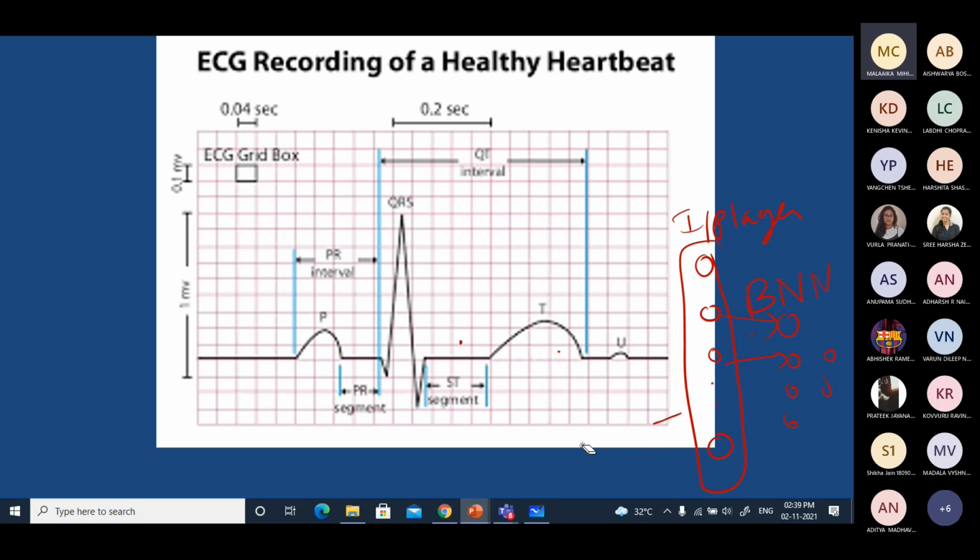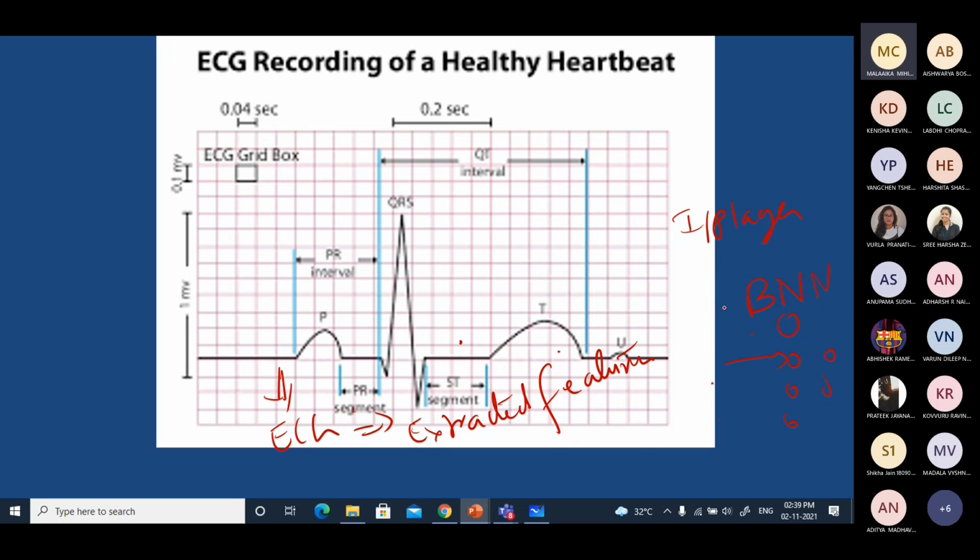On the other side, if I reduce the dimension of this file, or if I represent this ECG in terms of extracted features, such as height of the P wave or intervals, maybe around 20 features, then I can expect these 20 nodes to act as the input layer in the backpropagation network.